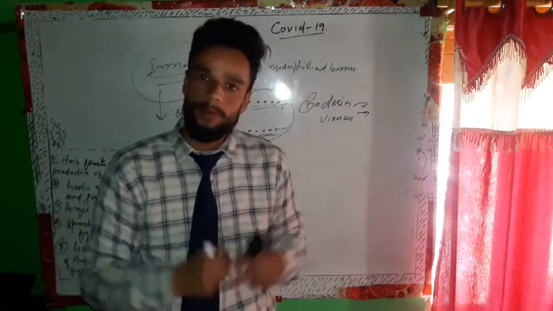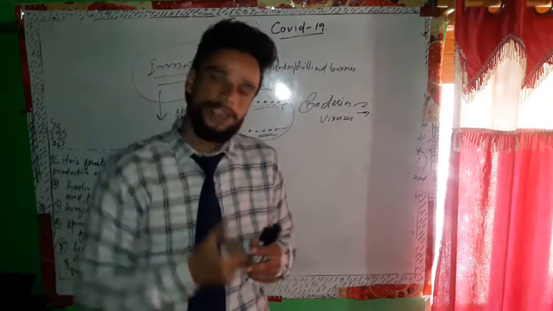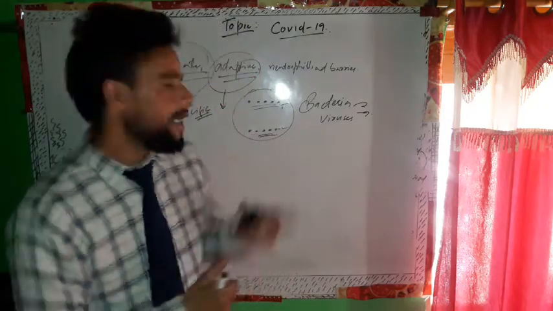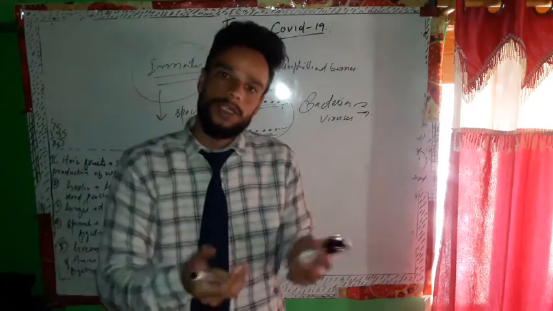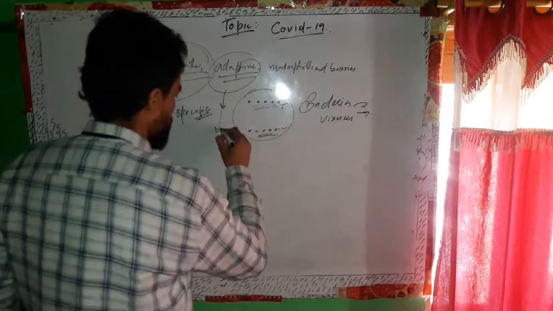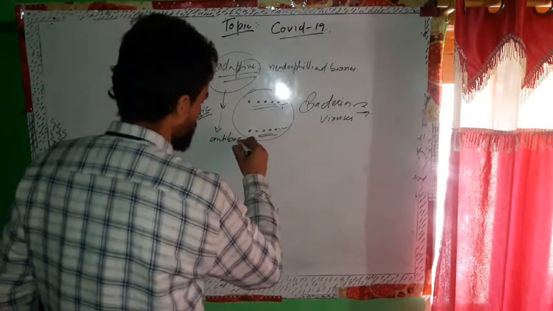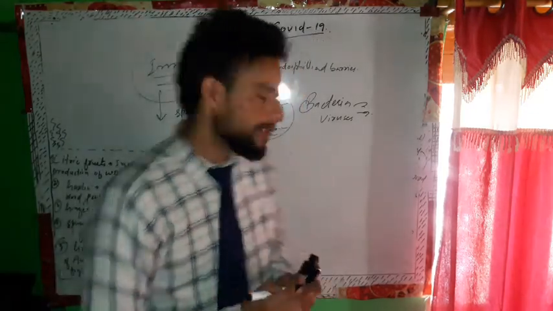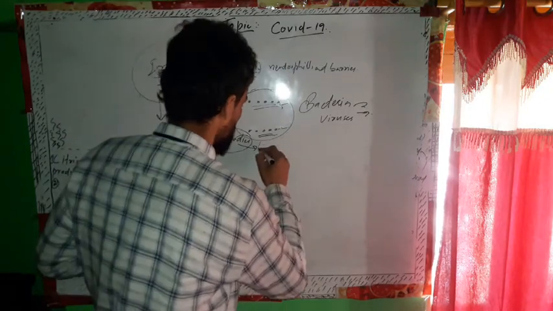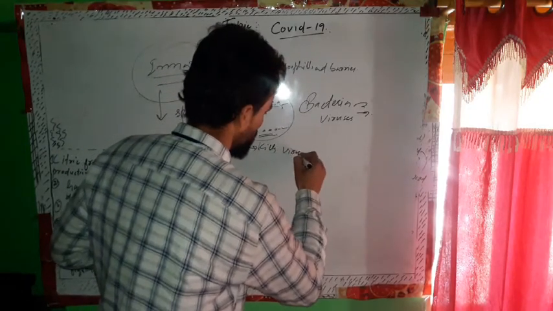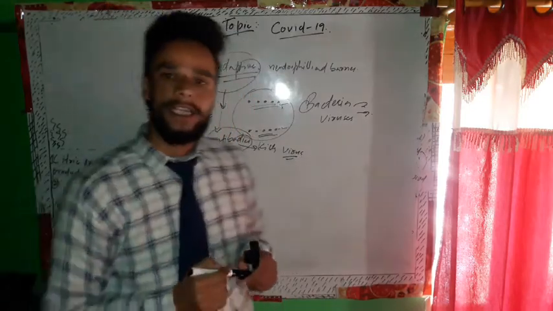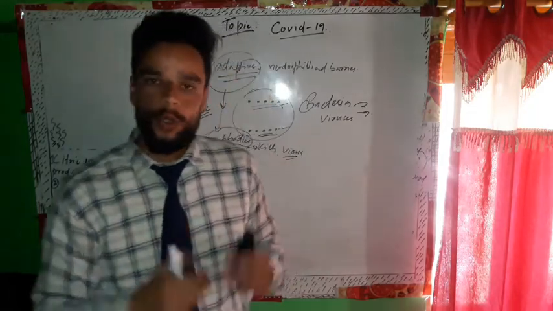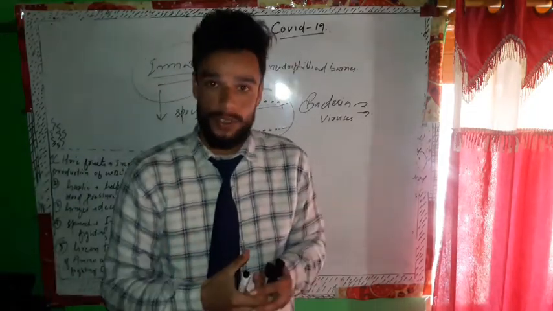When a foreign epitope or foreign antigen comes inside the body, adaptive immunity recognizes the virus and produces antibodies. Those antibodies fight against the virus and kill it. That is why patients recover from the disease and get discharged from the hospitals. Talking about old people, they don't have a good immune system.